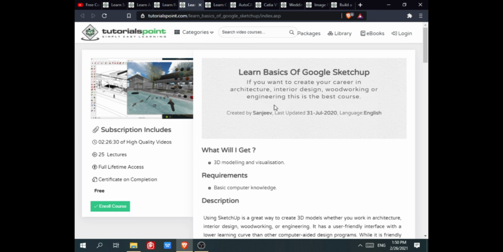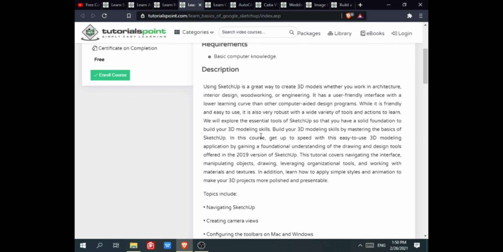The fourth course is Learn Basics of SuperSketchUp. This course is for 2.5 hours. In this course, you will get 25 lectures. You will also get full lifetime access and also certification on completion. In this course, you will learn 3D modeling and visualization. The basic requirement is computer knowledge. Here you can see the description of the course.